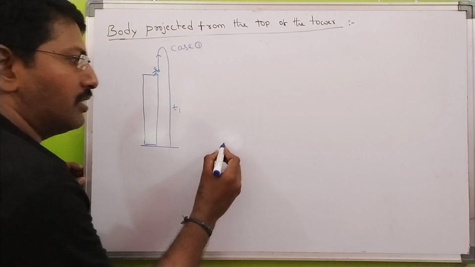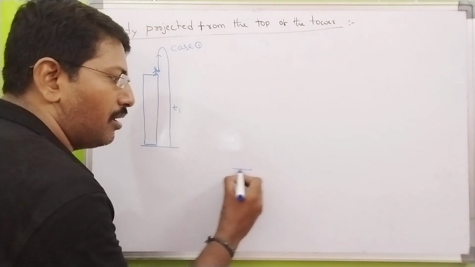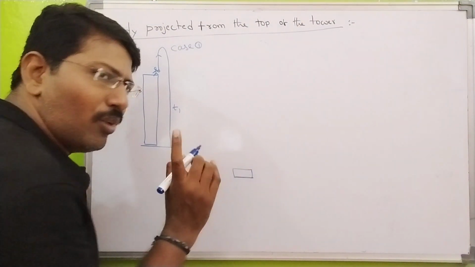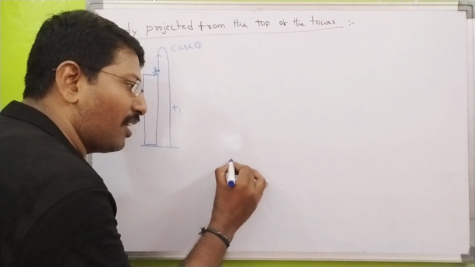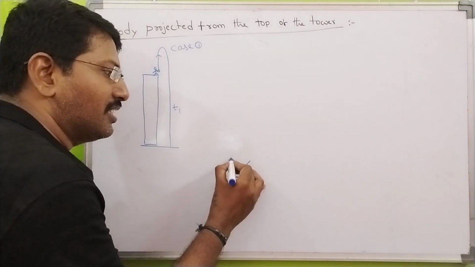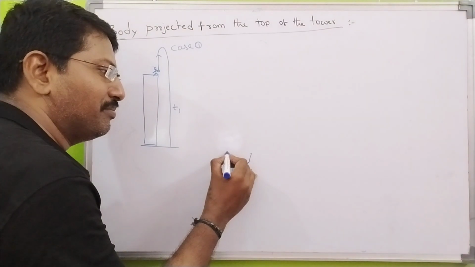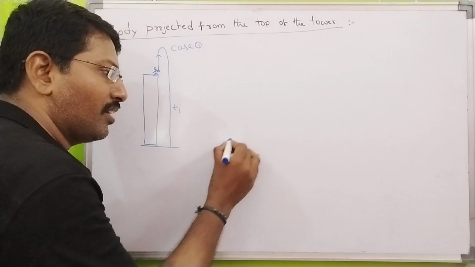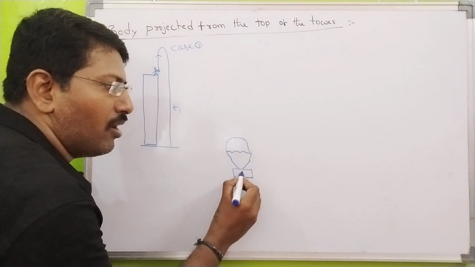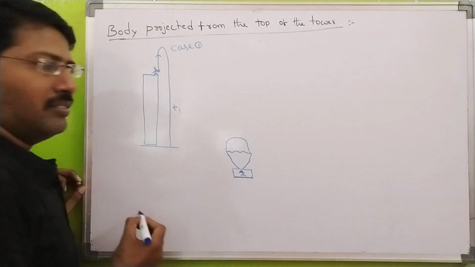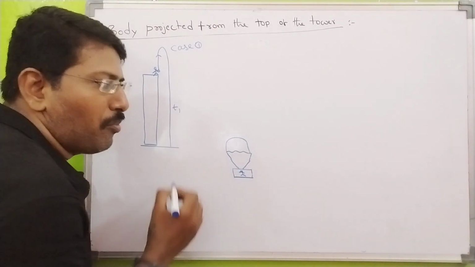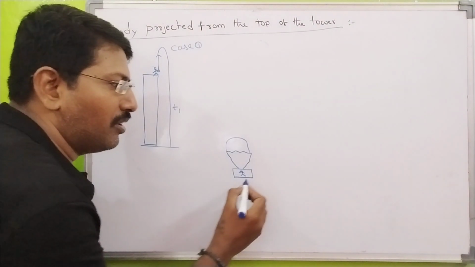For example, I take one parachute, only a parachute, not coconut oil. This is the parachute. Here one small boy is sitting in the parachute.